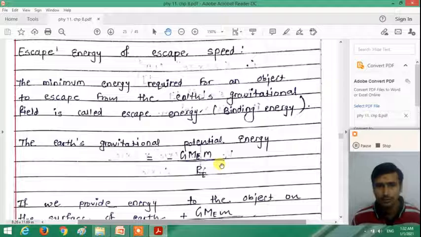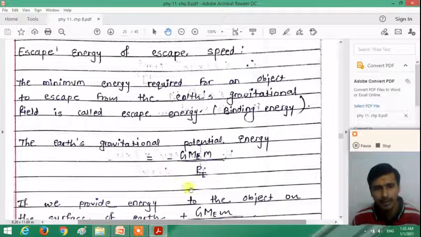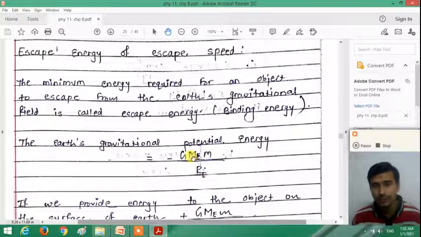We know that to calculate the gravitational potential energy, U is equal to minus G m1 m2 divided by r square. So suppose we consider an object of mass m on the surface of the earth. The gravitational potential energy of the system of the object and the earth is minus G Me m divided by Re, right? Now if we apply a force or energy to the object, it will escape from the surface of the earth.